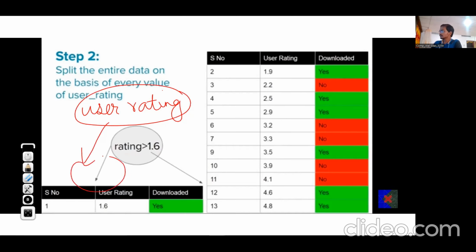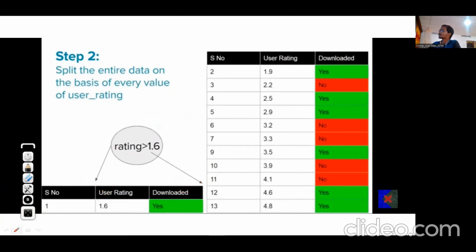Let us say we select 1.6 as the user rating, then whichever rating is less than 1.6 will come on this side, and whichever is greater than 1.6 will come this side. So instead of writing user rating and then its two categories, in this diagram what they have shown is to write the condition only, and then whatever is on the left hand side is suppose yes, and whatever is on the right hand side is suppose no. So in this way we can also represent the decision tree.